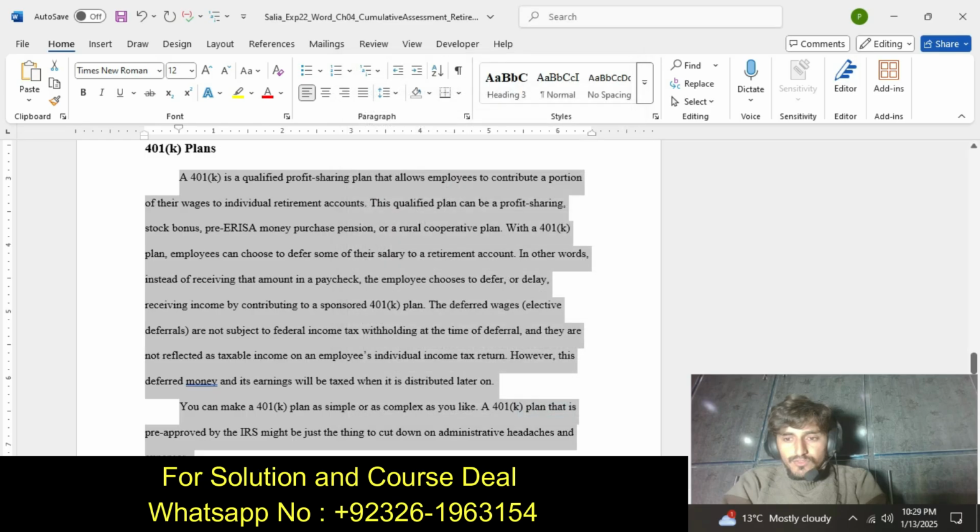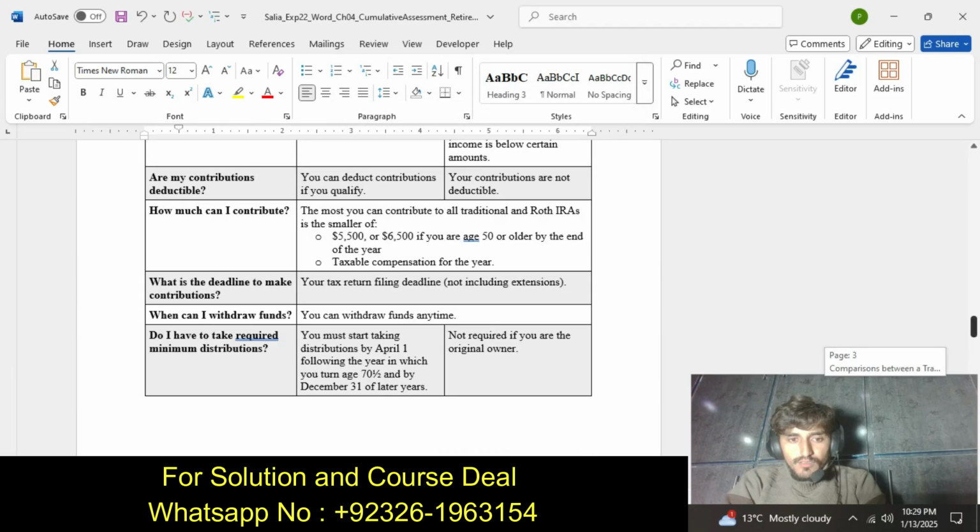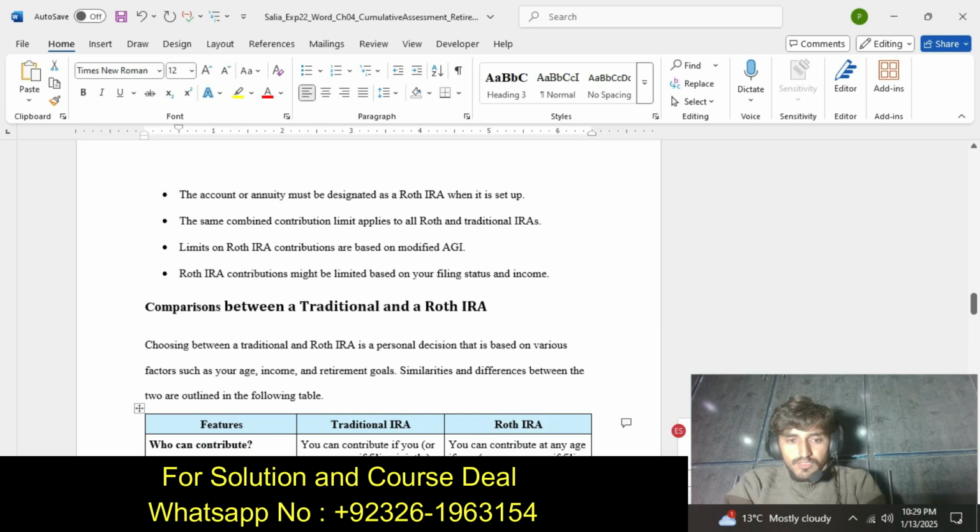So we apply the first line indent, and similarly we do here.